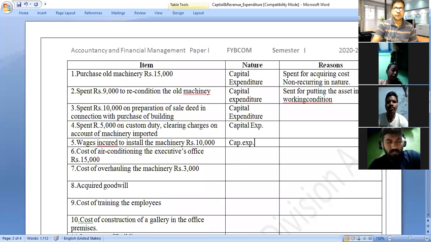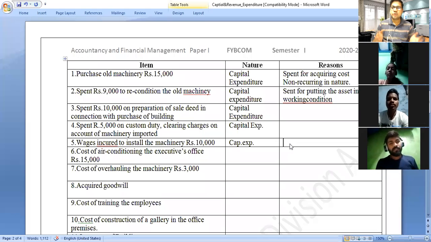So these things you have to keep in mind: which expenditure, and why it is called a capital expenditure, because they want to purchase the machinery, they want to install the machinery, and for that purpose they incurred the wages. It is not incurred again and again. It is a non-recurring expenditure. Therefore, it is a capital expenditure.